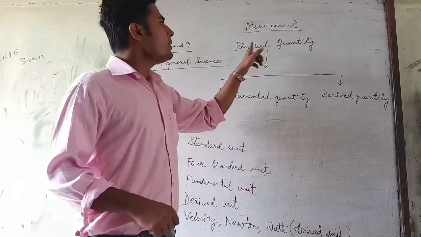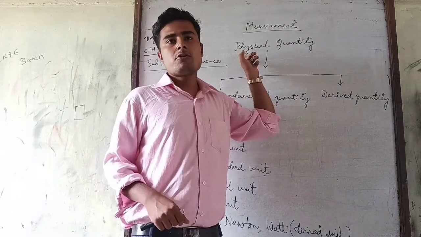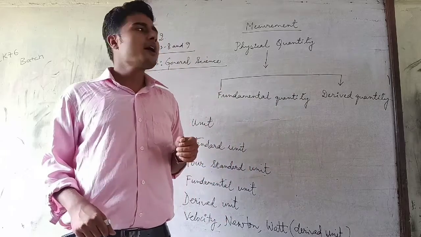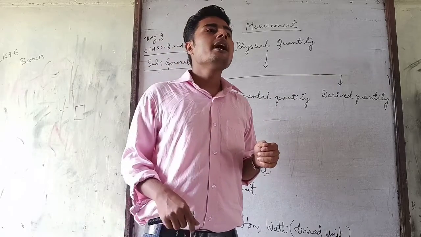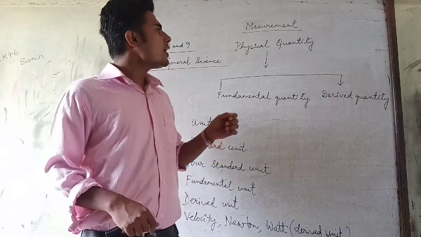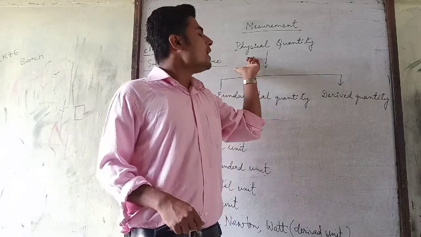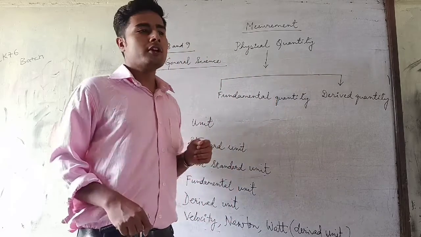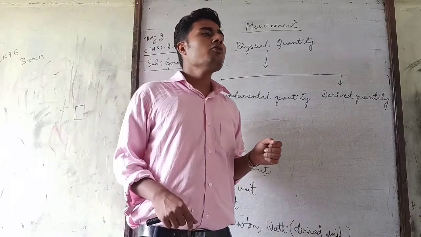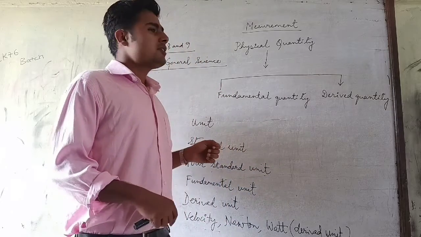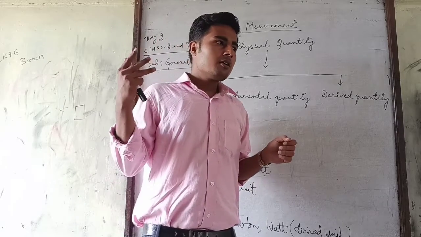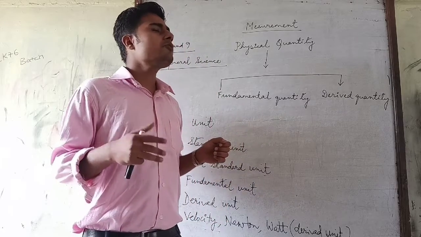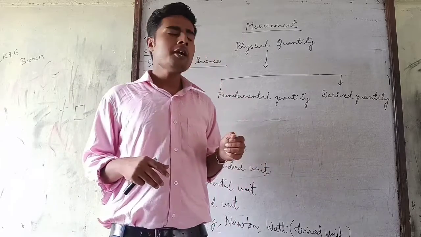The next topic which I am going to teach is physical quantities. Physical quantities means those quantities which can be measured directly or indirectly. For example, length, mass, time, velocity, acceleration, all these are physical quantities. Innocence and kindness we can't measure, so they are not physical quantities.